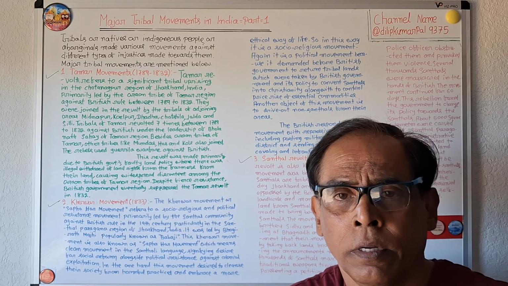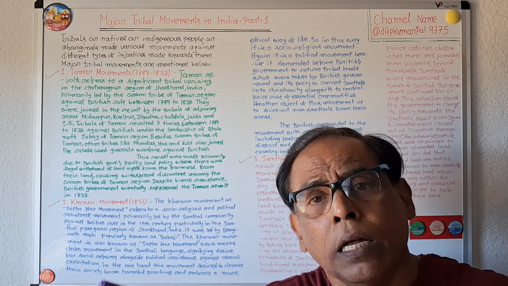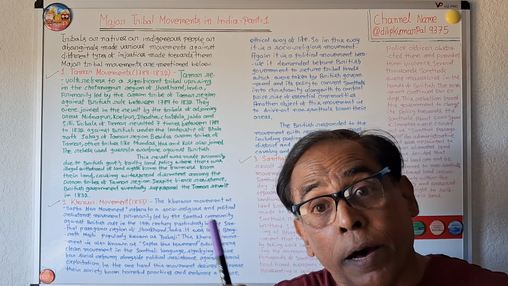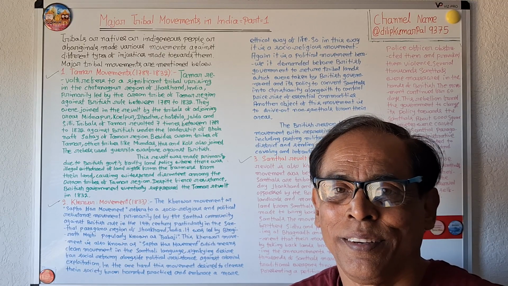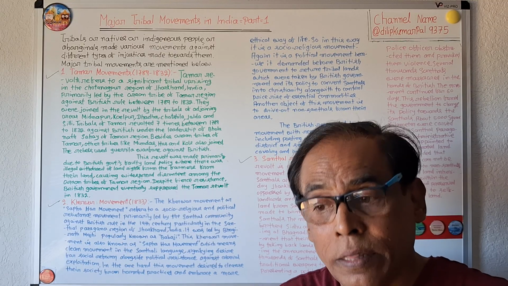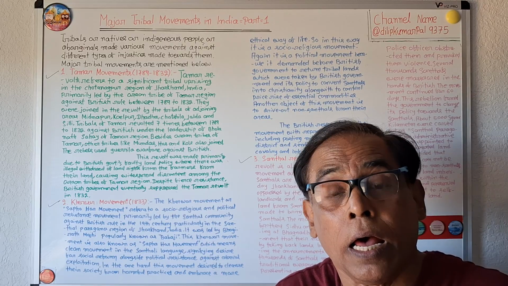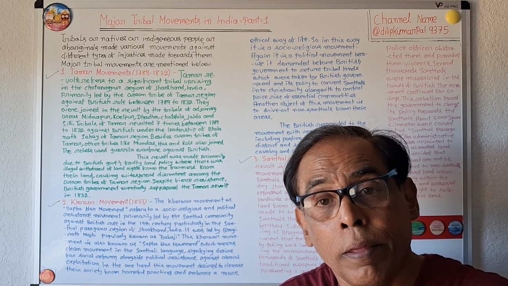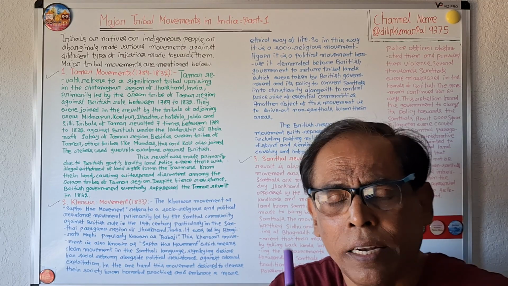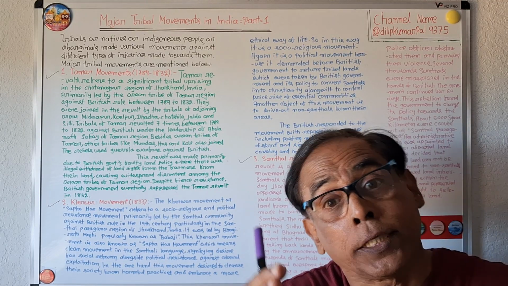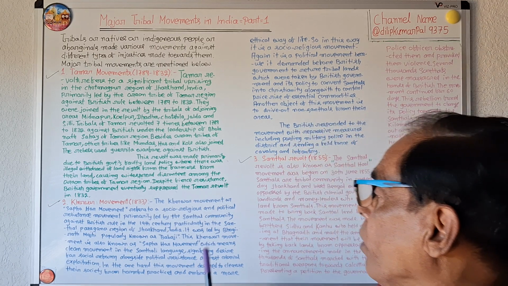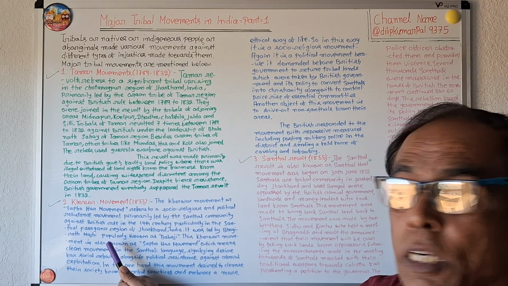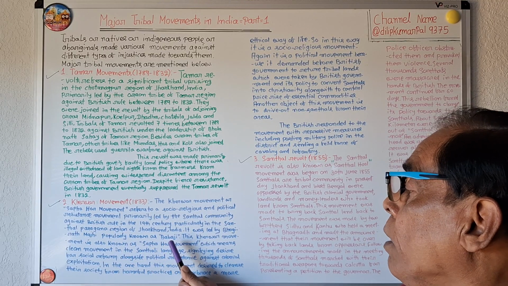Santhal is a tribe. The Kherwar movement is a Santhal movement. This Kherwar movement was made by Santhal tribes, in the Santhal Pargana, the Santhal-dominated area of Jharkhand. And it was a socio-religious and political movement. It was led by Bhagirath Majhi, popularly known as Babaji.